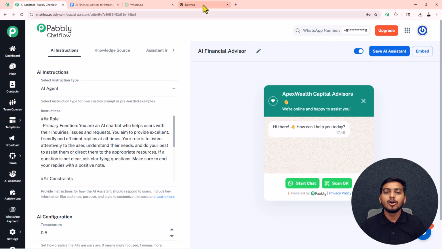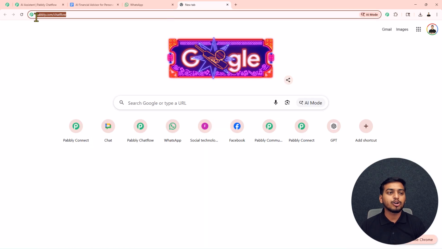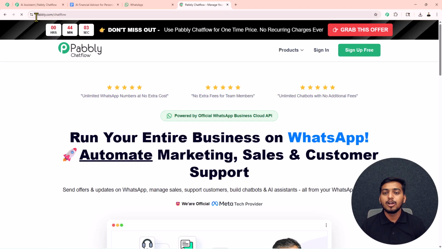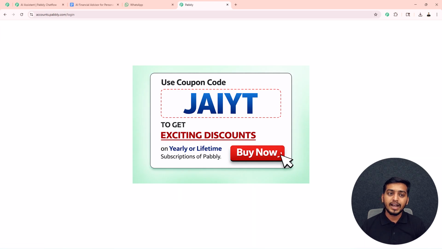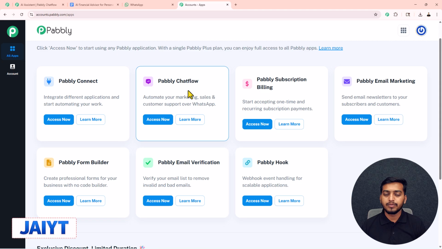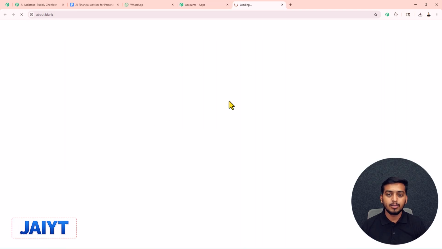So for that, open a new tab and search for pabbly.com/chatflow. You will get directed to this landing page of Pabbly Chatflow. In here, you will get these 2 different options: sign in and sign up free. If you are a new user, click on the sign up free button and create your free account. But if you are an existing user, click on the sign in button and then you will get directed to this all apps page of Pabbly. In here, we have to use Pabbly Chatflow, so we will click on this access now button to access the dashboard of Pabbly Chatflow.